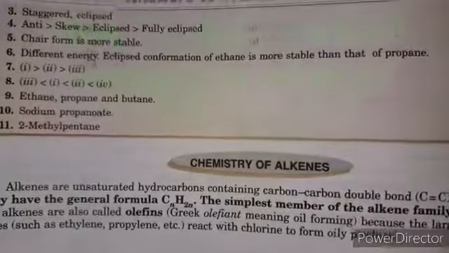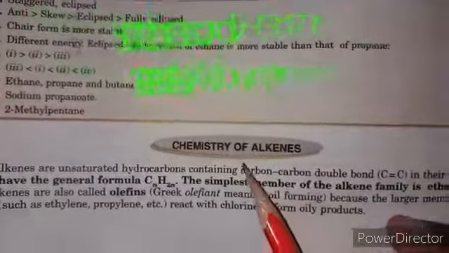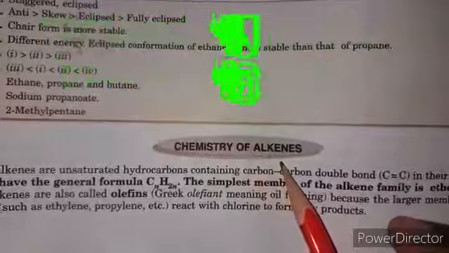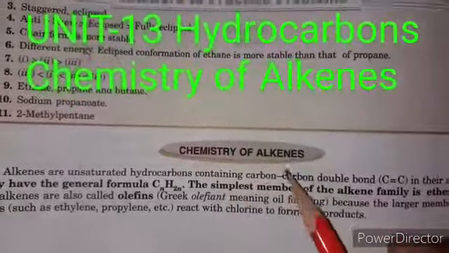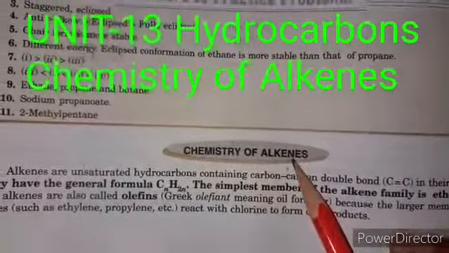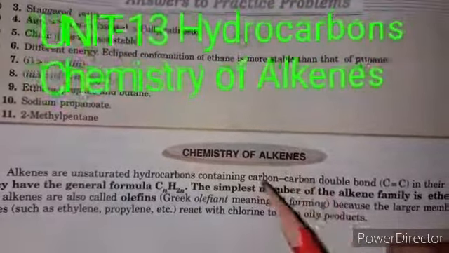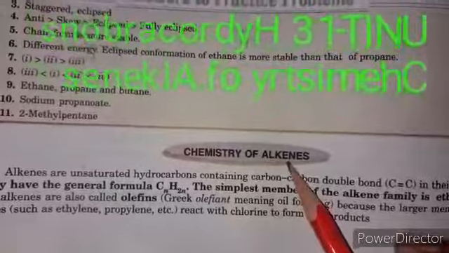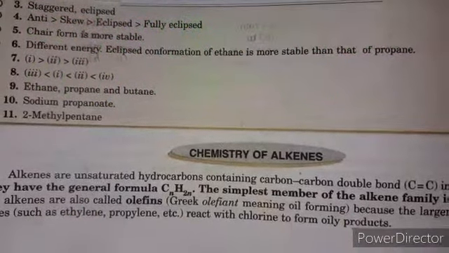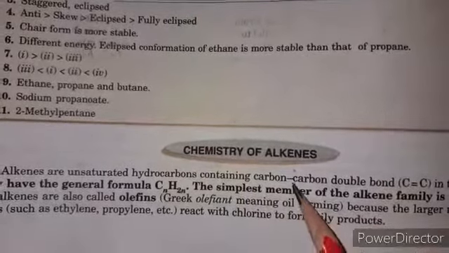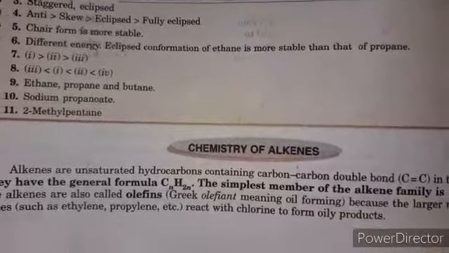Good morning, students. Today we are going to start chemistry of alkenes of unit number 13, hydrocarbons. So the first type of unsaturated compounds is alkenes. Today we start chemistry of alkenes. You all already know that alkenes are unsaturated hydrocarbons which contain a carbon-carbon double bond in their molecule.